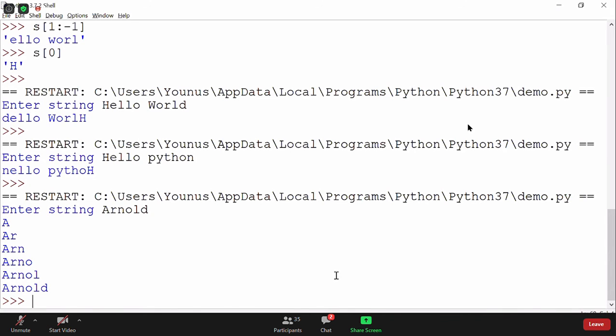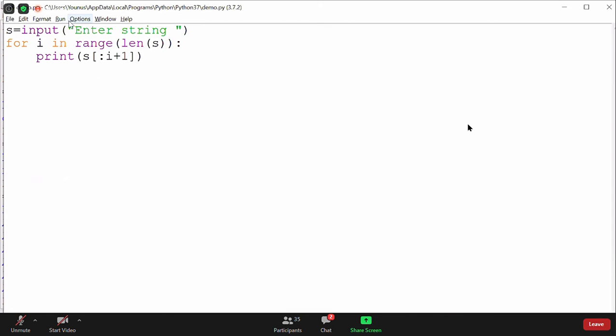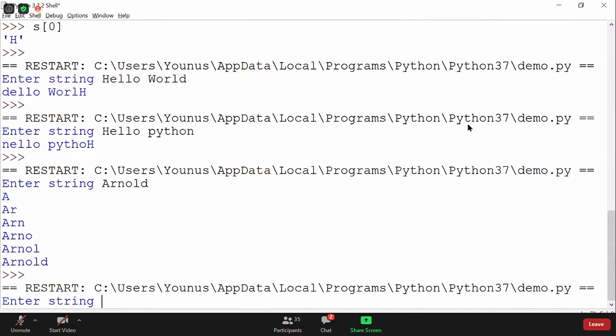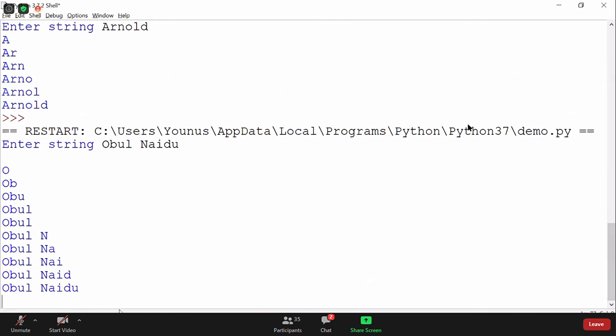I can copy that. So let me run with Ubul Naidu once again. Okay, so let's run this code and see how it's getting printed. So you'll get a space as well. Okay, space is there, so it gets printed as well. But fine, it's getting something like this. Understood everyone? How it's printing?